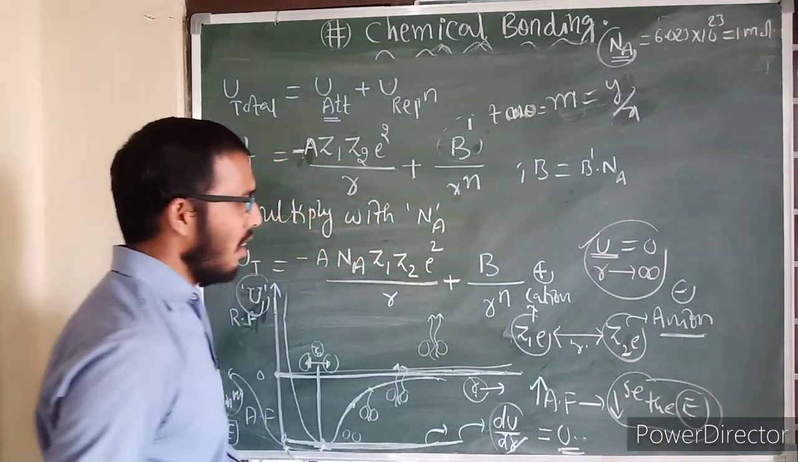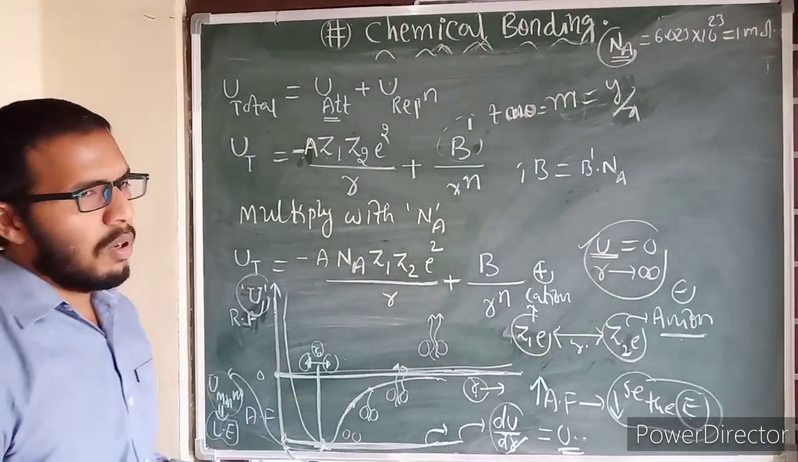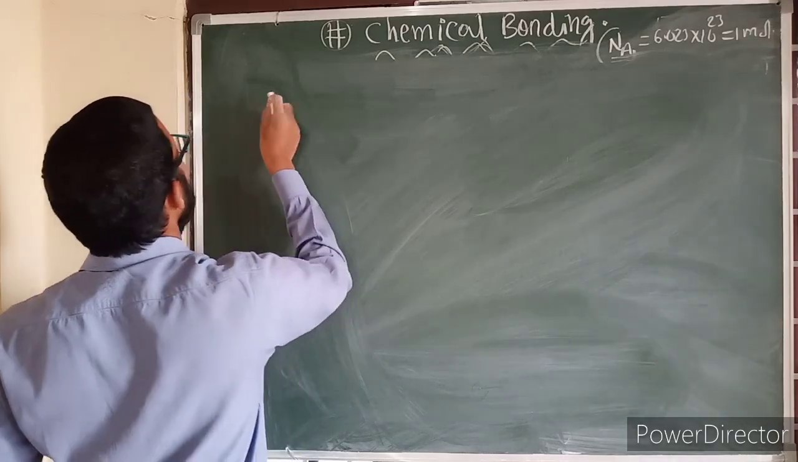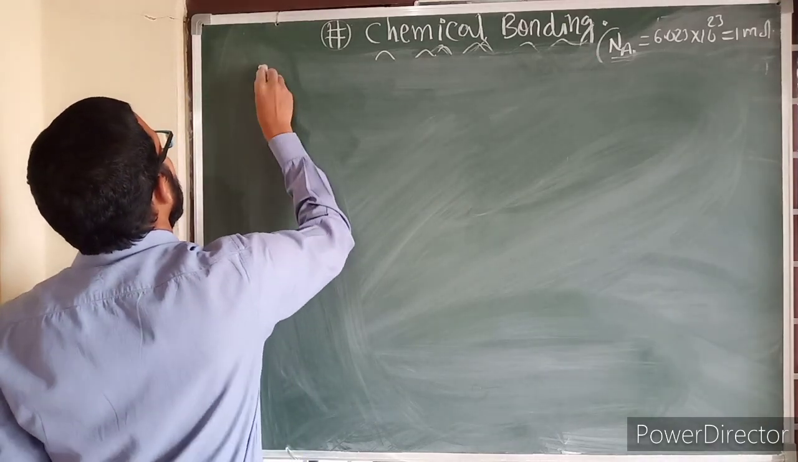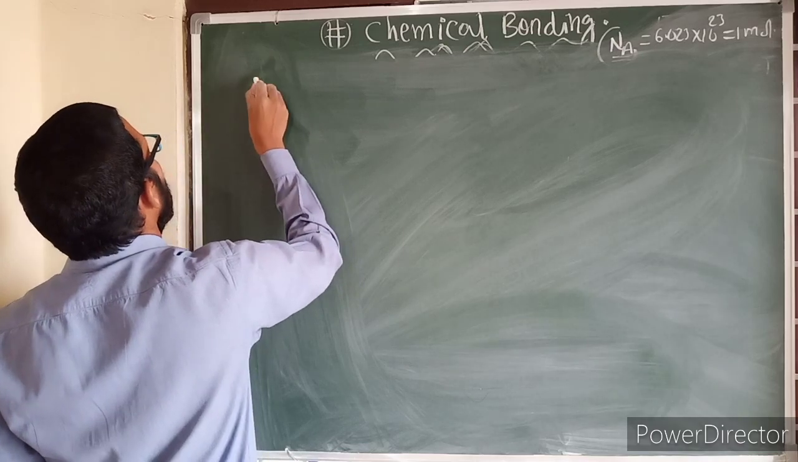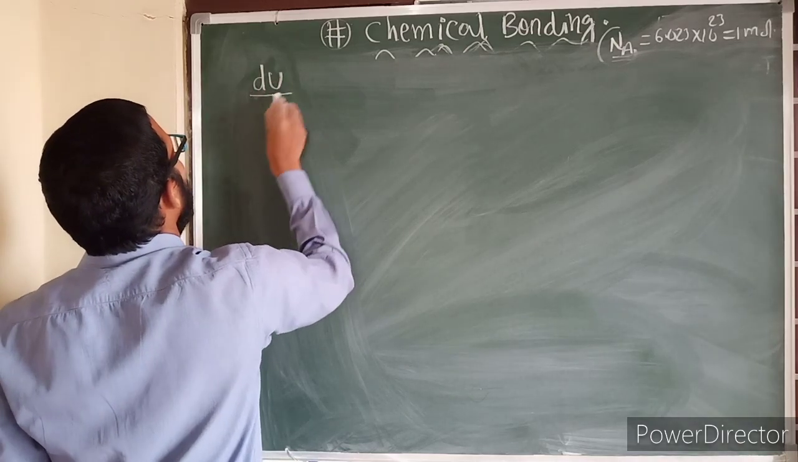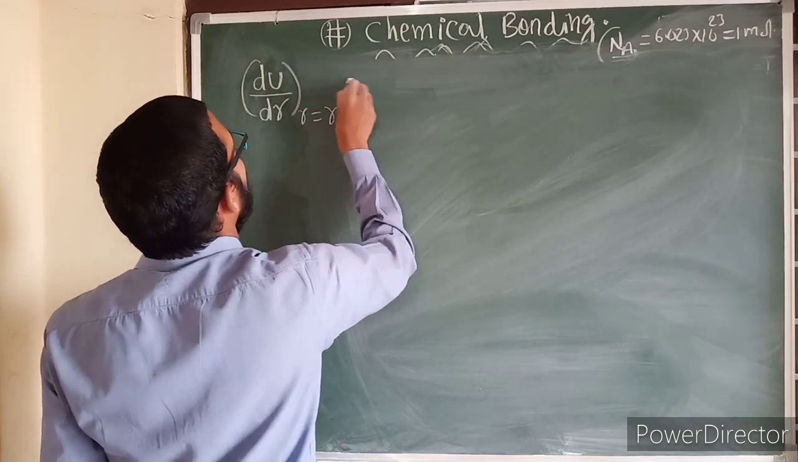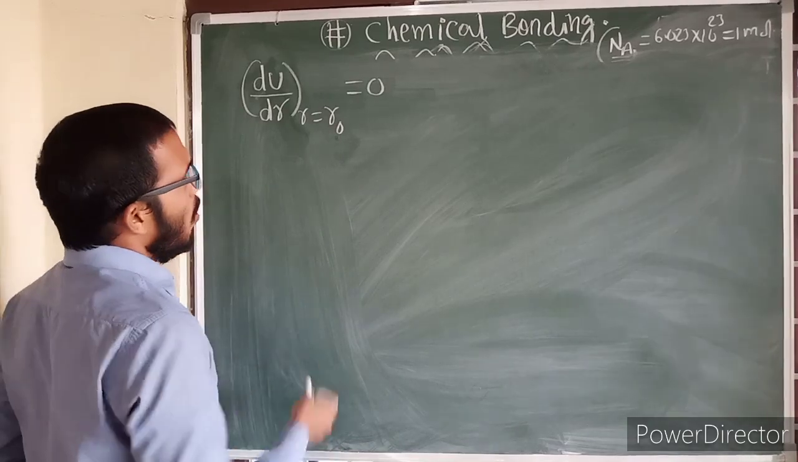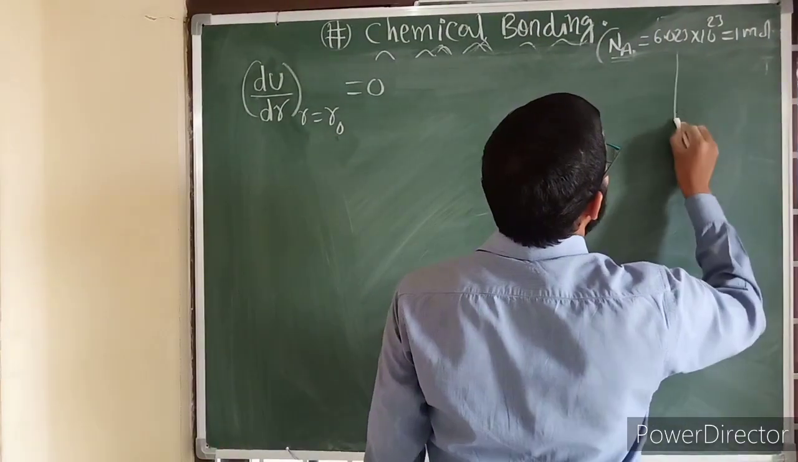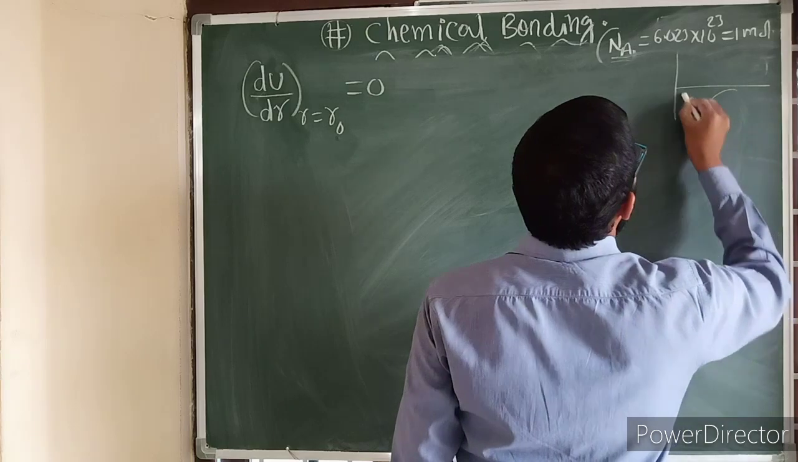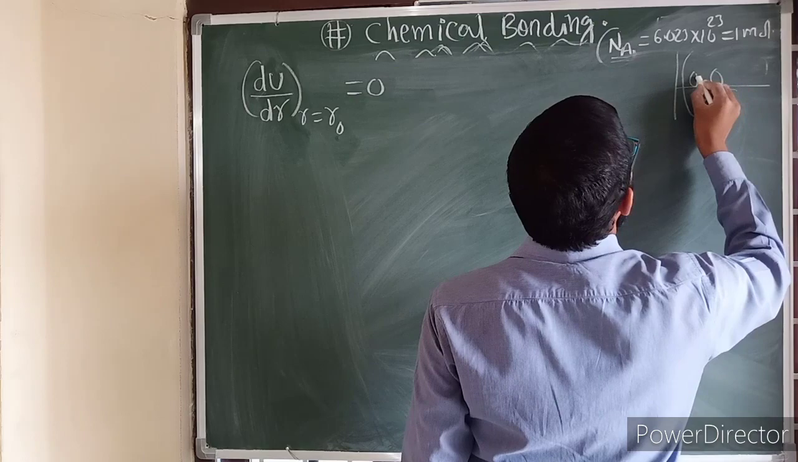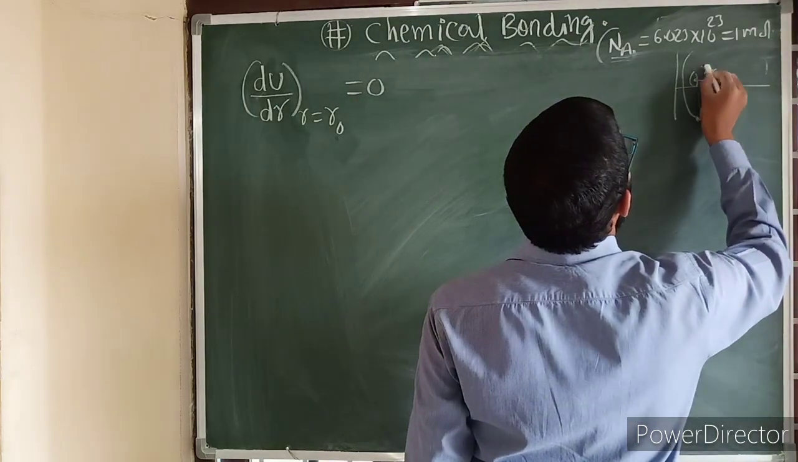Now why have we defined this? We are going to describe it. Next, let us talk about the curve. Just now we discussed du by dr. If r is equal to r naught, it becomes 0. What is r naught? This is the potential energy graph at a particular distance, at this point only. The distance between the ions is known as the inter-ionic distance, r naught.